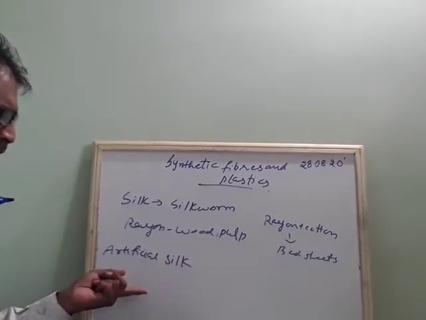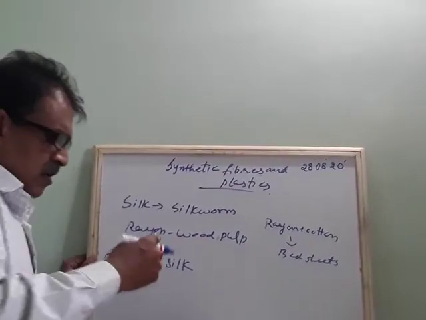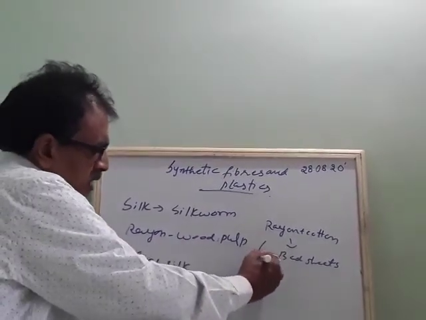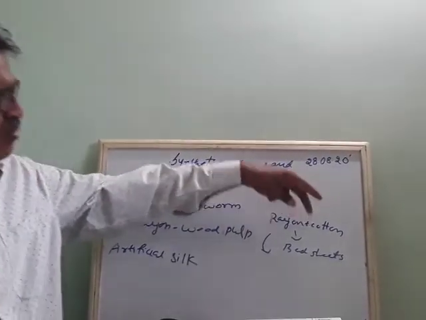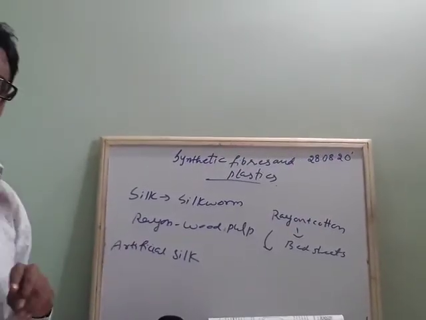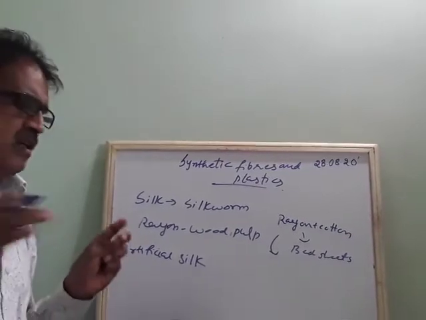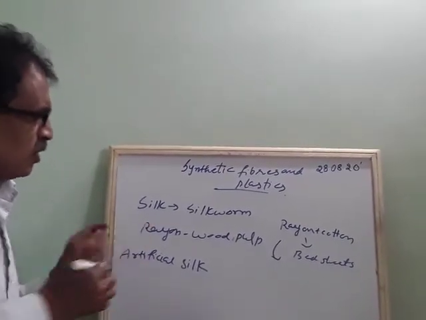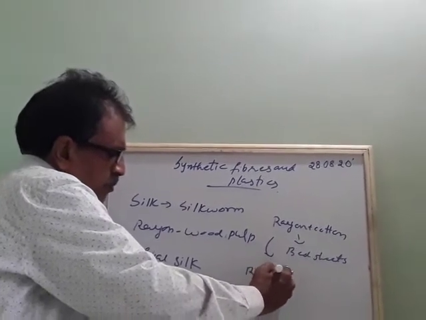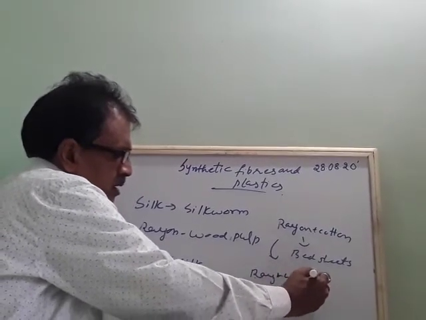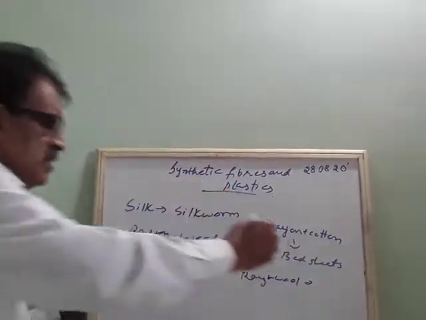Rayon mixed with cotton will give bed sheets. Again, rayon if you mix with wool, here we get carpets.